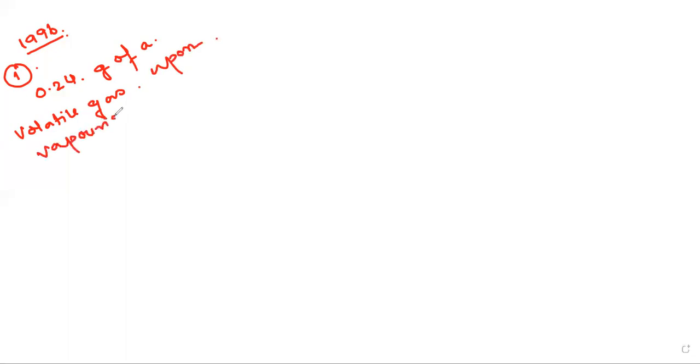Okay. So the question is like that: 0.24 gram of a volatile gas upon vaporization gives 45 ml of vapor at NTP.